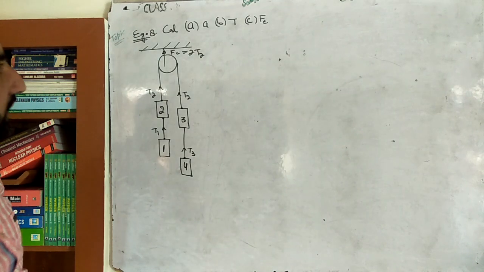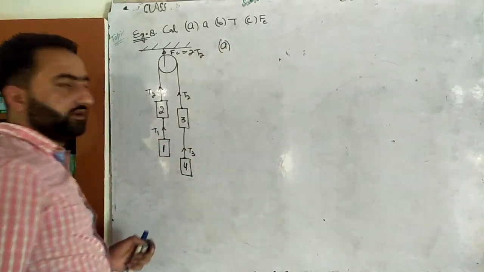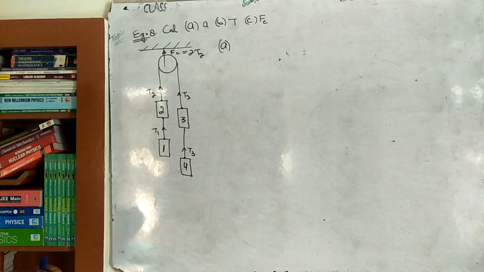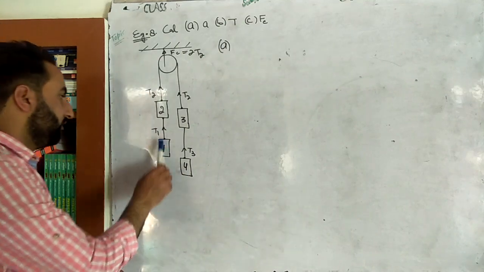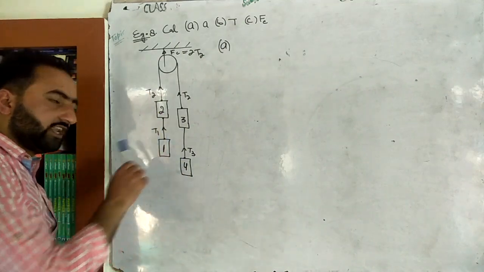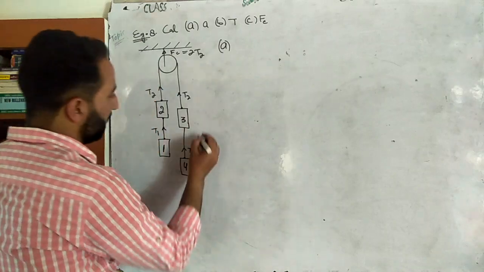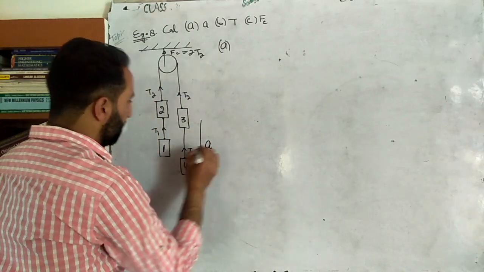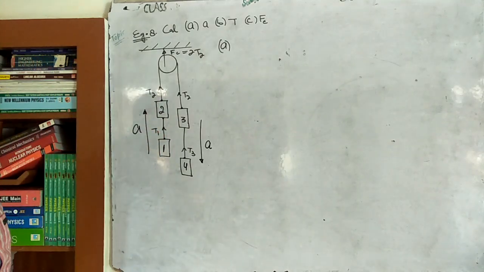So first of all we have to calculate what? Acceleration. A part. In order to calculate acceleration, we'll construct what? Free body diagram of the whole system. Obviously 4 plus 3 is 7, 1 plus 2 is 3. 7 is greater than 3. This will go down, this will go up. So it goes down. And every block will have the same acceleration, the magnitude will be exactly the same. Okay?